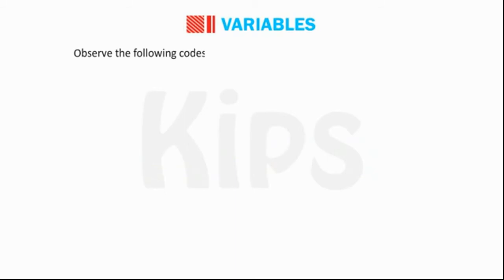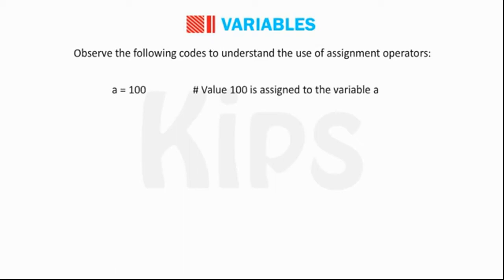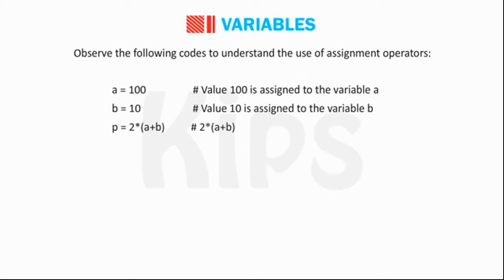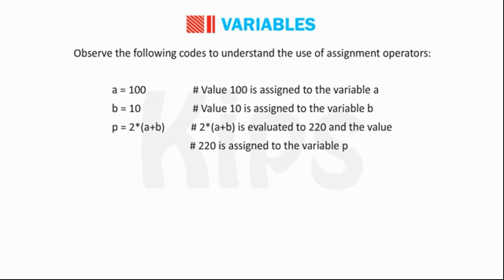Observe the following codes to understand the uses of assignment operators. a = 100. Value 100 is assigned to the variable a. b = 10. Value 10 is assigned to the variable b. p = 2 * a + b. 2 * a + b is evaluated to 210 and the value is assigned to the variable p.